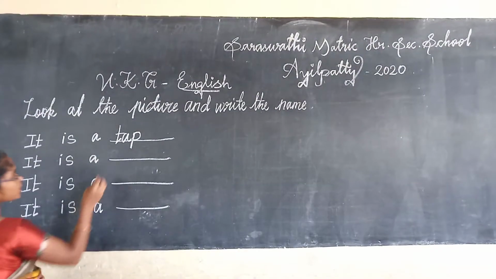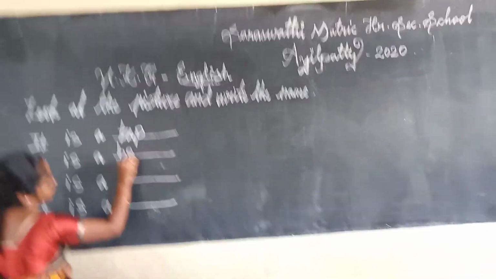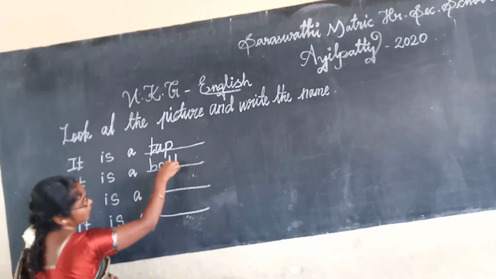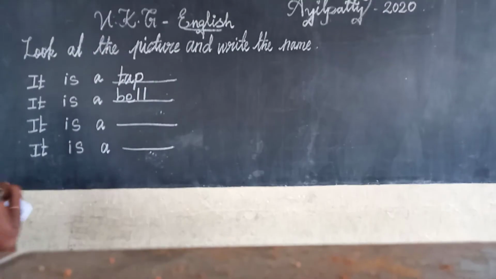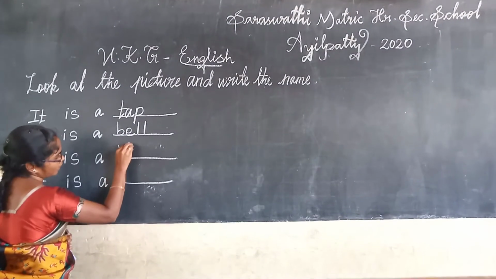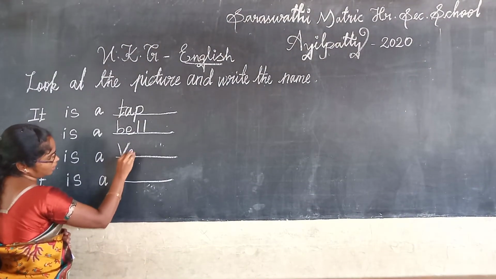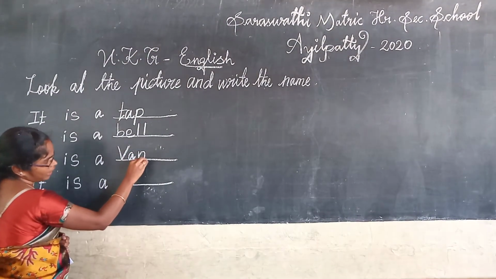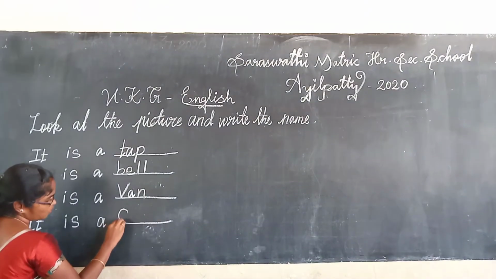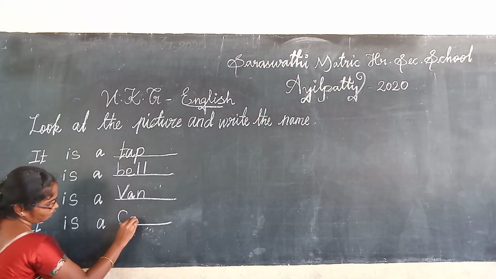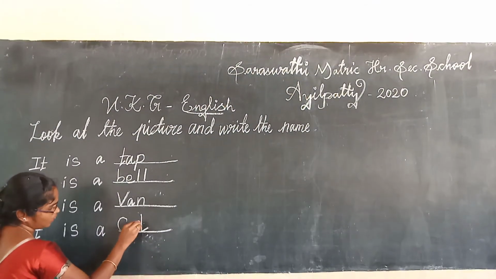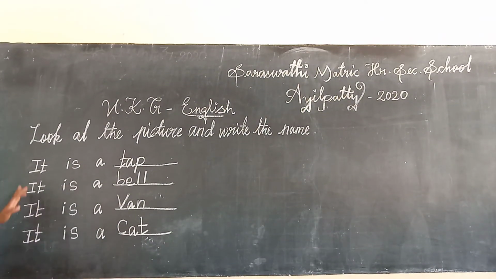Next one what? Bell. B-E-L-L. Bell. Next one, van. V-A-N. Van. Next one, cat. C-A-T. Okay.